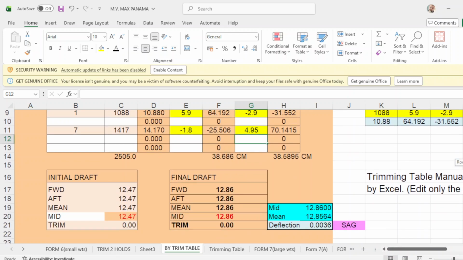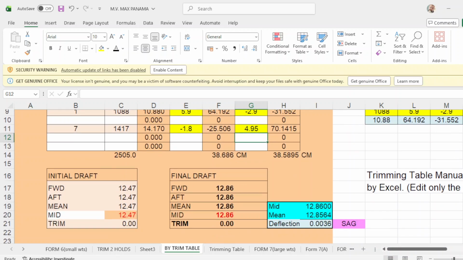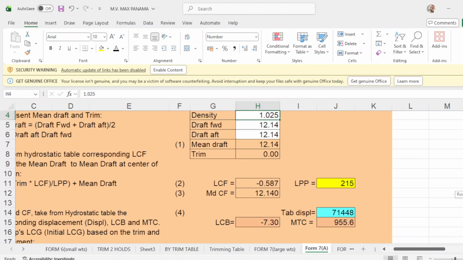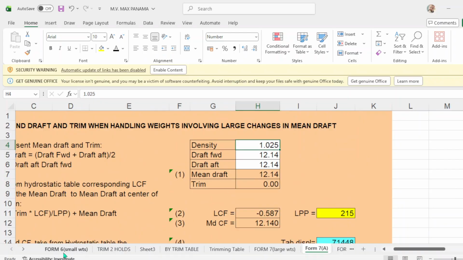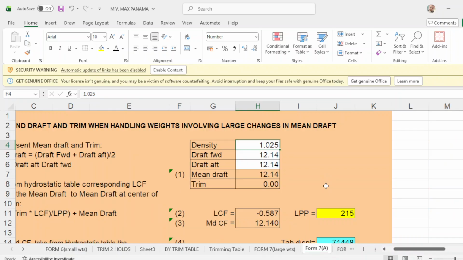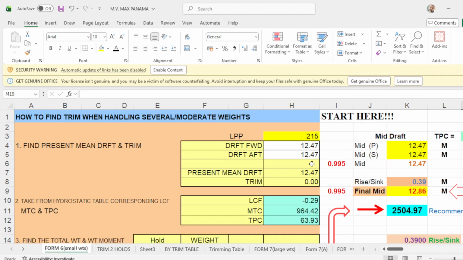Okay, this is number 3, and the last program will be form 7. Okay, form 7. Your initial drop was how much? The density should be 0.9954. Then your initial drop was 12.47.